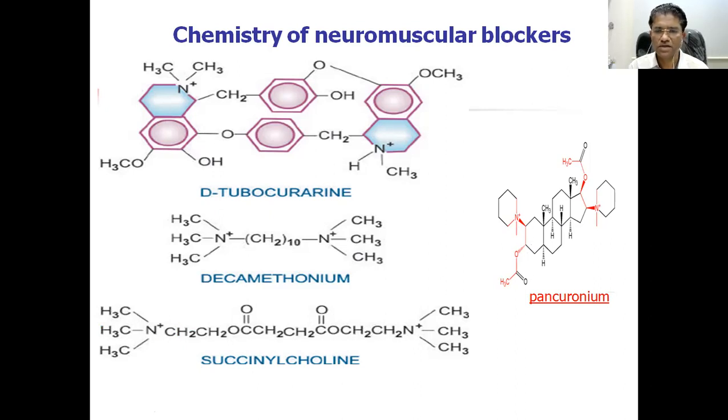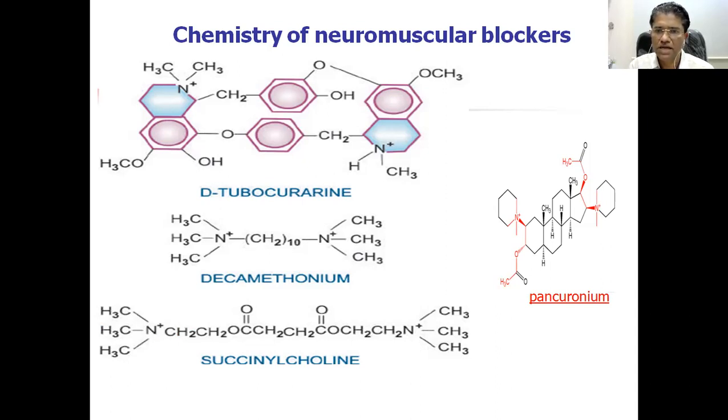Thus, the quaternary nitrogen atom is able to combine with a negatively charged site at the subunit of the nicotinic receptors. Similarly with decamethonium, tubocurarine and all other drugs. This type of structure allows them to combine with the nicotinic receptors because there is a structural similarity.